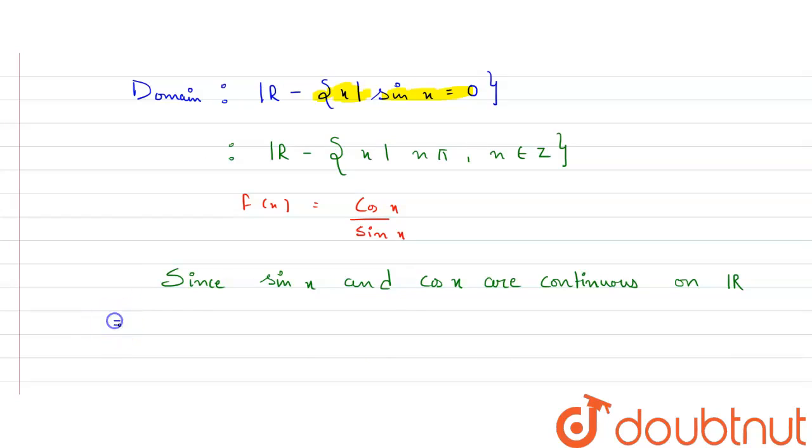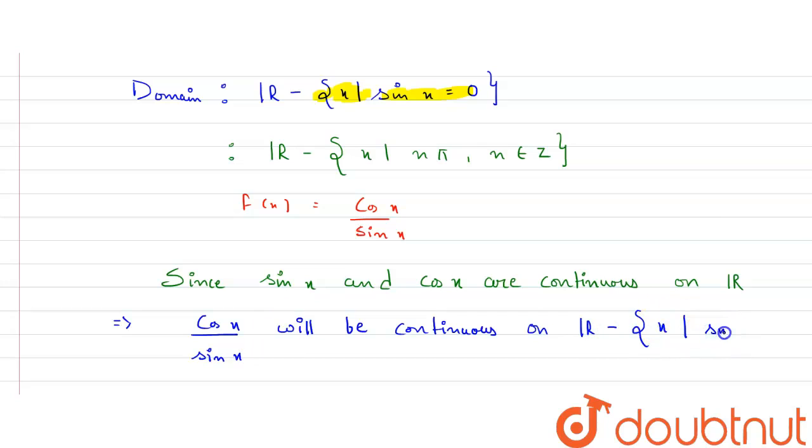So what does it mean? This implies that cos x upon sin x will be continuous on whole R except x such that sin x is equal to 0. So what I wanted to say is that cos x upon sin x will also be continuous on this domain. For those values where sin x is equal to 0, we will neglect those points because we know that cos x upon sin x is a fraction and we know that the denominator cannot be 0.